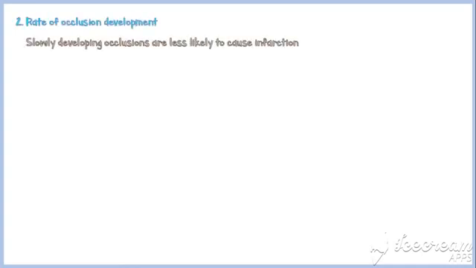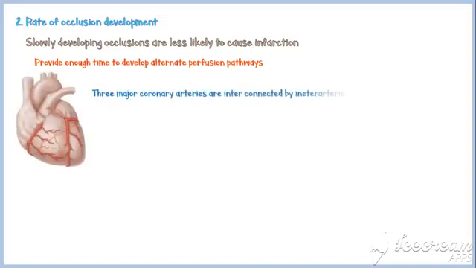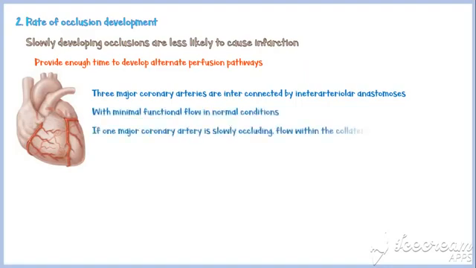The second most important determinant is the rate of occlusion development. Slowly developing occlusions are less likely to cause infarction because they provide enough time to develop alternative perfusion pathways. For example, the three major coronary arteries are interconnected by small interarteriolar anastomoses with minimal function in normal conditions. If one major coronary artery is slowly occluding, flow within the collaterals increases, and it may be sufficient to prevent infarction. Another one is vulnerability to hypoxia.